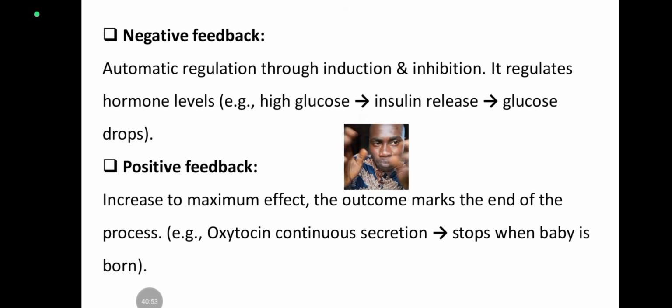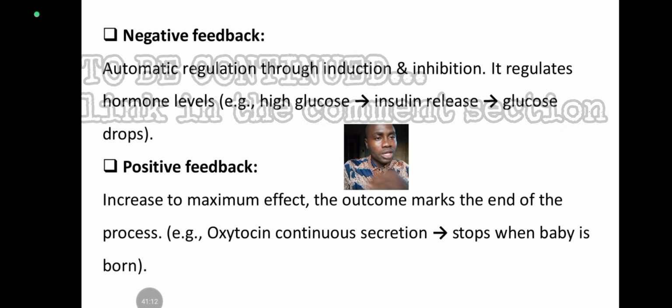The outcome of the process, which is the delivery of the baby, sends a signal that the baby has been born and the process should end. So the posterior pituitary will receive the signal, and that's the inhibiting factor. It stops the release of oxytocin.